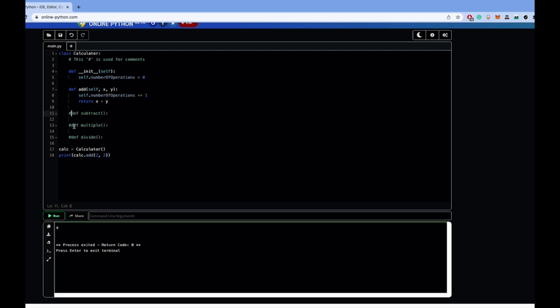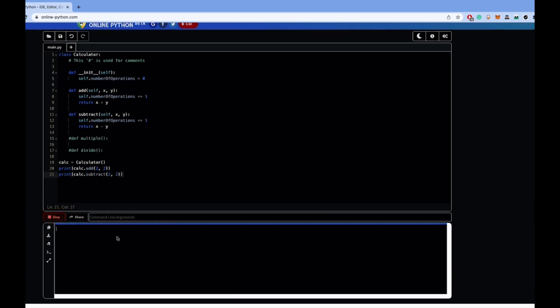Now let's continue with the rest of the calculator. Now we need subtract. So we'll again give it self, x, and y. And we will first increment the number of operations. And then we will return x minus y. Now let's try this. So you have 2 plus 2 equals 4, and 2 minus 2 equals 0.